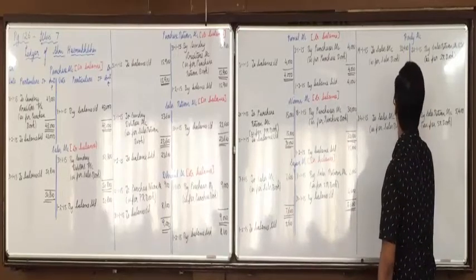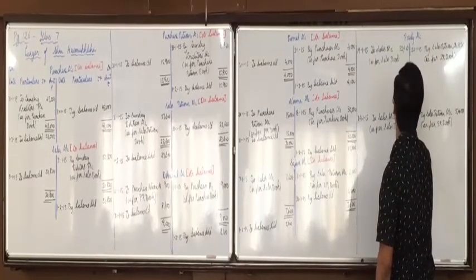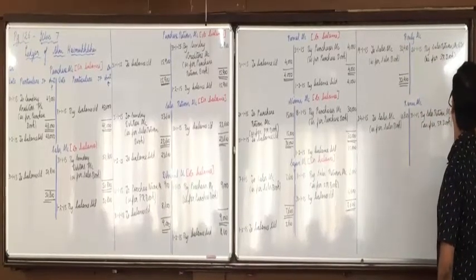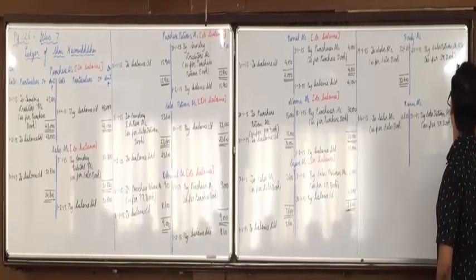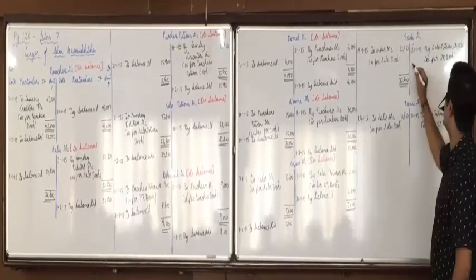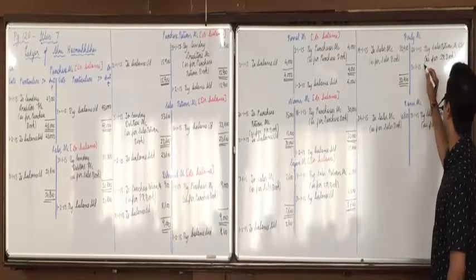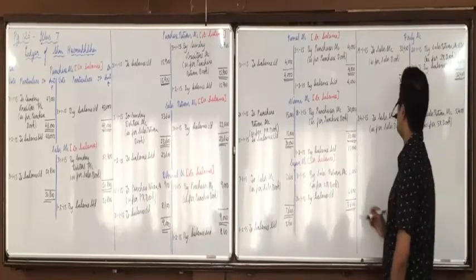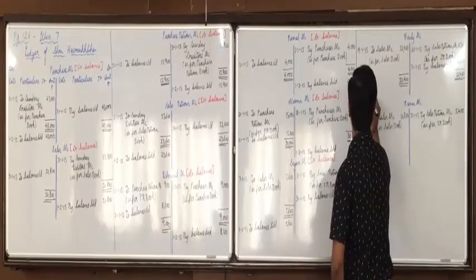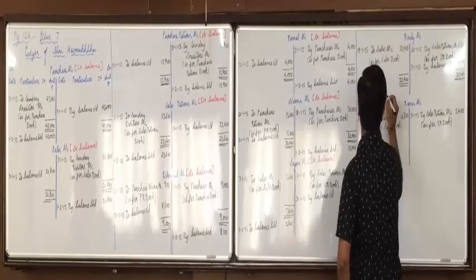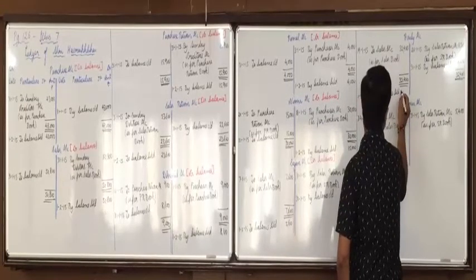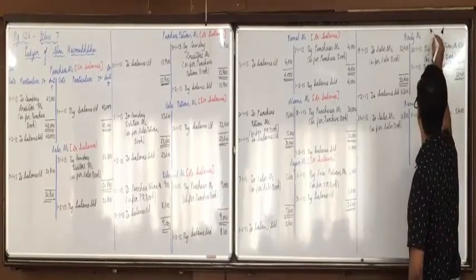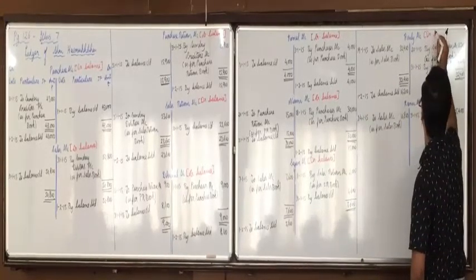Daily account again, debit is more, so 32,400 higher total on both the sides. 32,400 minus 16,200 is 16,200. By balance carried down, to balance brought down, 16,200. Again, debit side is more, so it is called debit balance.